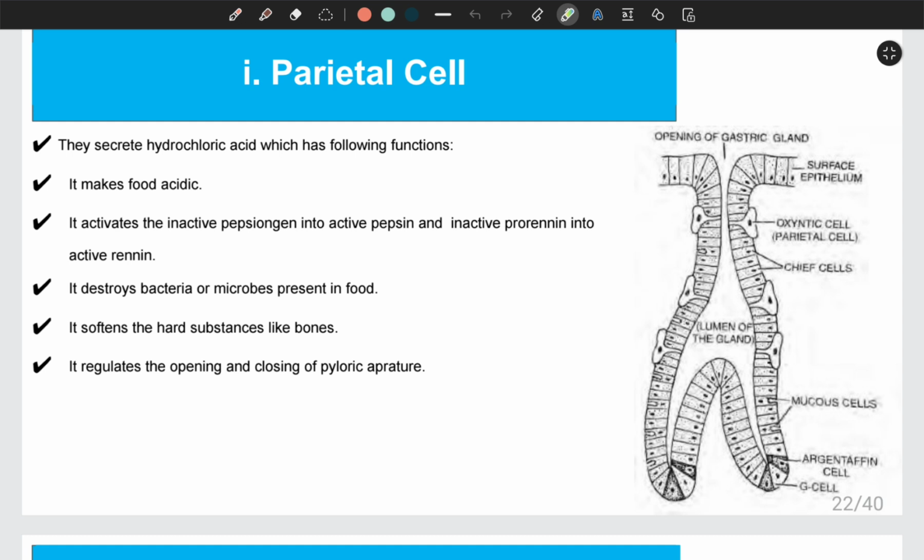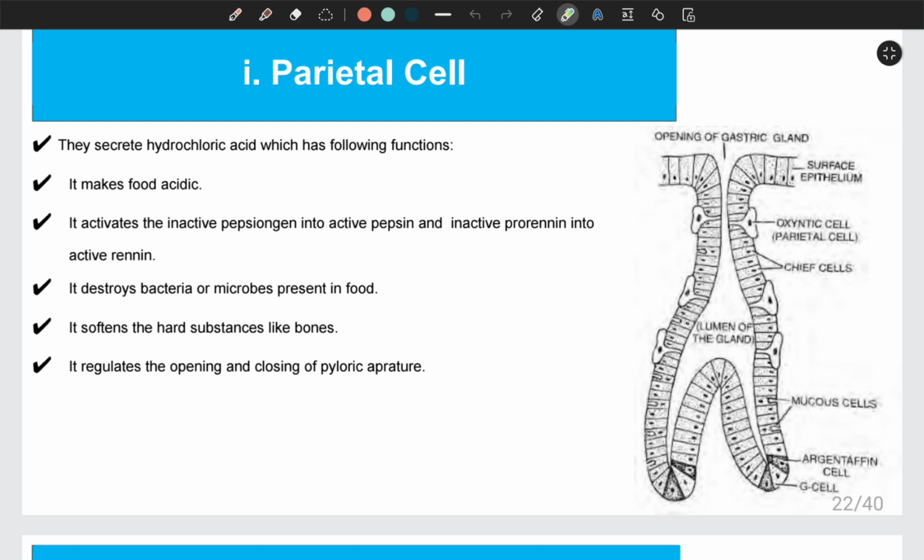First of all, it makes food acidic, and the food may contain bacteria or microbes. So this acid will help to destroy those microbes or bacteria present in food. Similarly, it will soften hard substances like bones into a soft structure, because bones are hard, so it helps to soften the hard substances when we consume them.